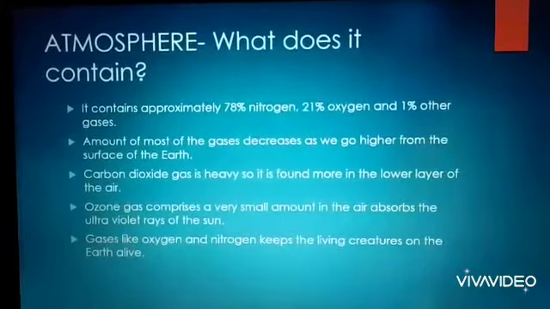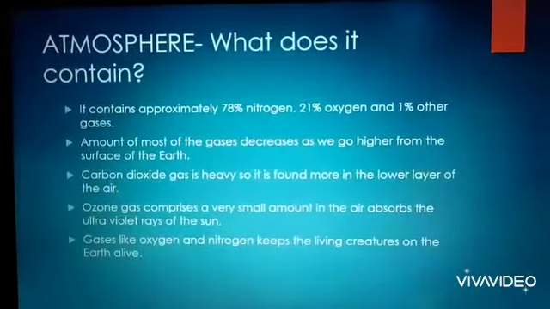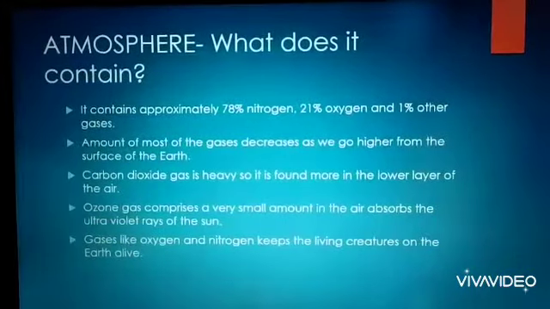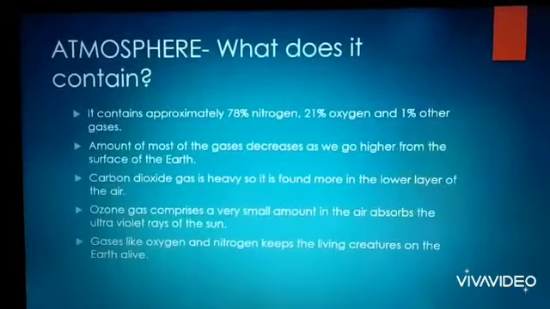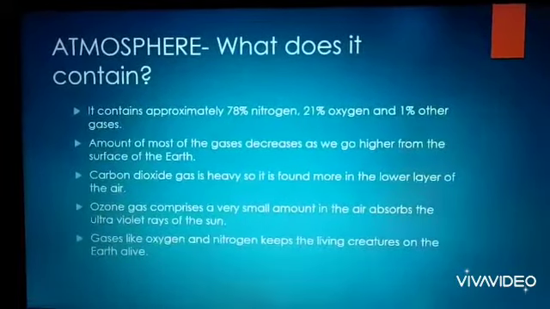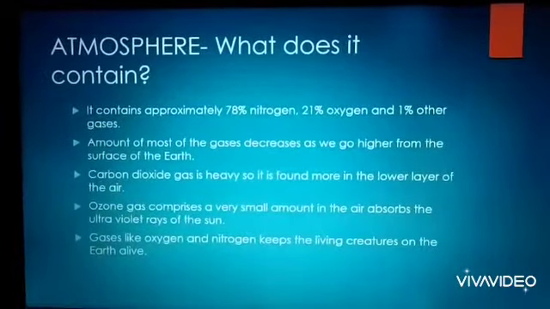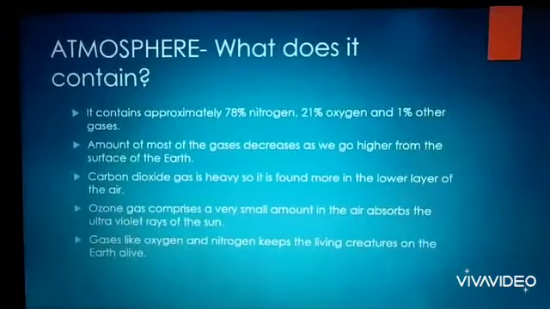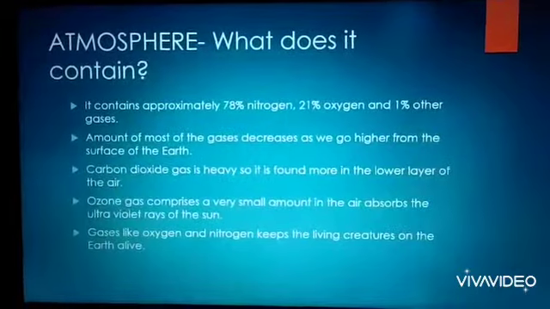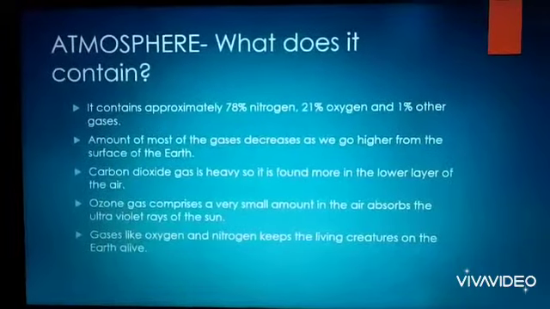Carbon dioxide gas is heavy, so it is found more in the lower layer of the air. Just remember, as we go higher on the mountains, the amount of some of the gases decreases from the surface of the earth.